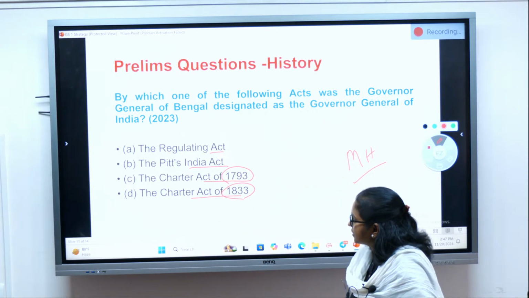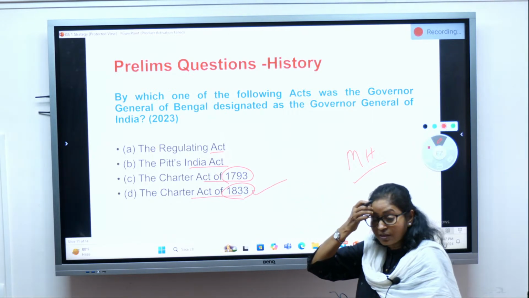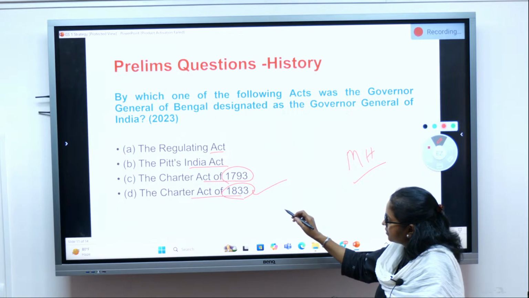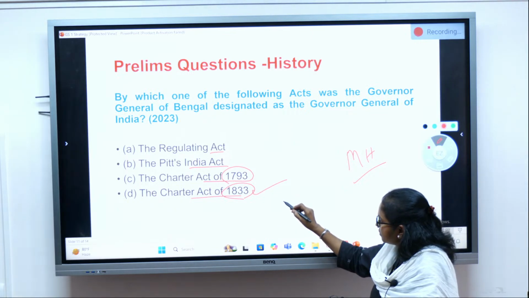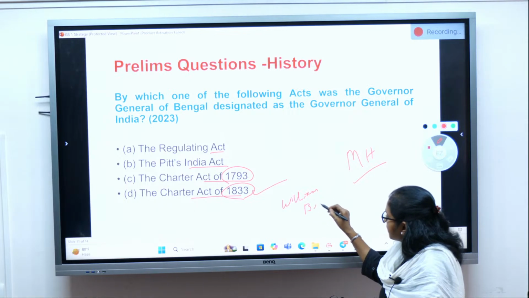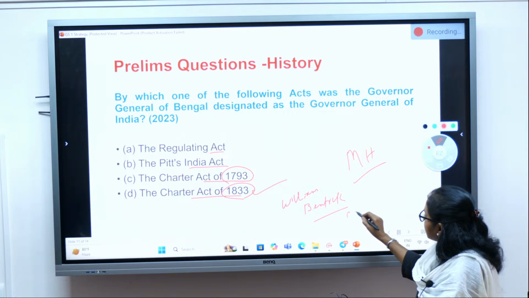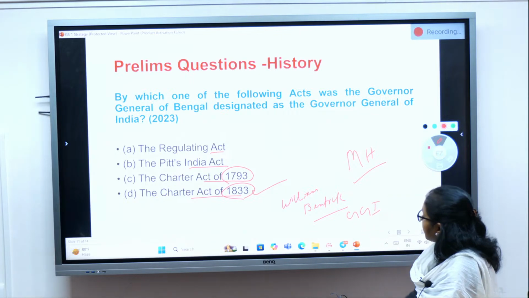So what is the correct answer? The correct answer is D. This is a factual question, and it was 1833 when, with this charter, William Bentinck became the first Governor General of India.